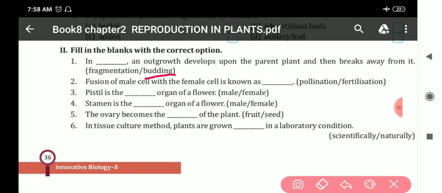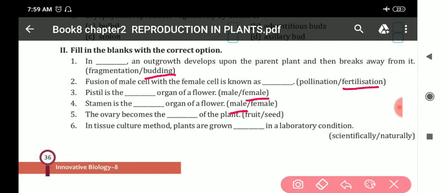Fusion of male cell with the female cell is called fertilization, is the answer. Fertilization. Next, pistil is the female organ of flower. Female organ of flower. Next, stamen is the male organ of flower. Male organ of flower. Clear?